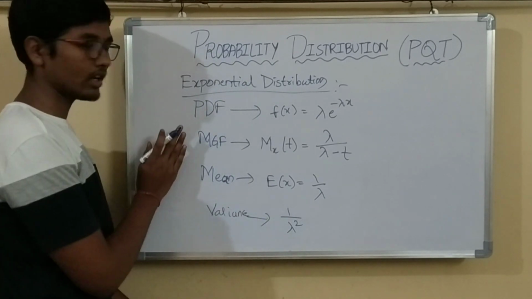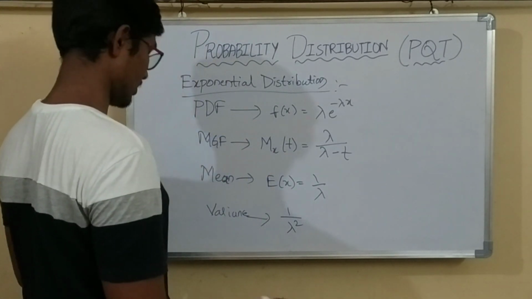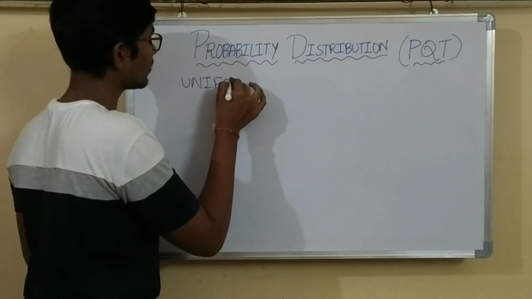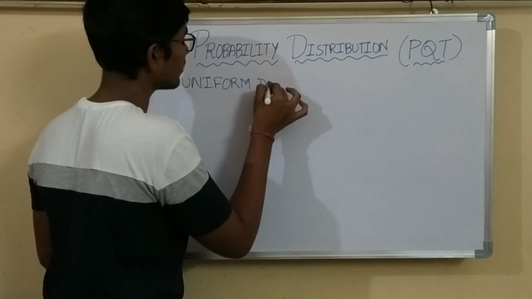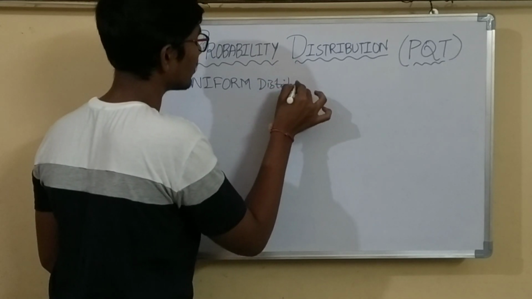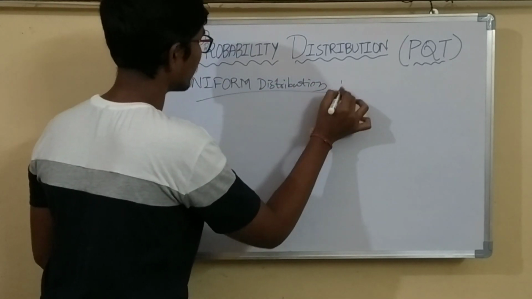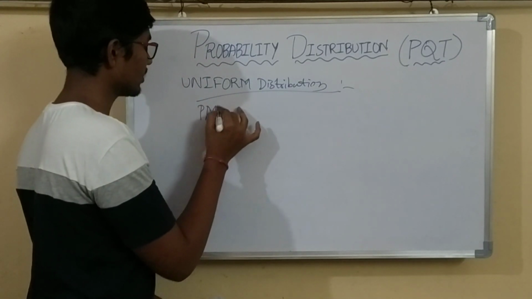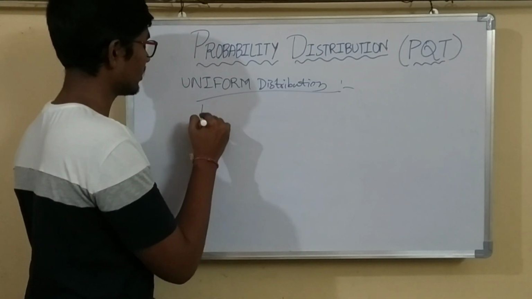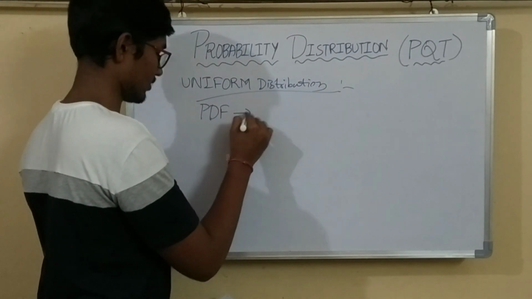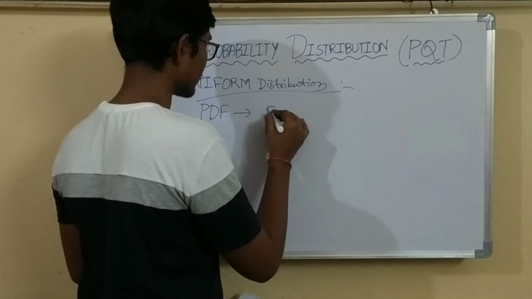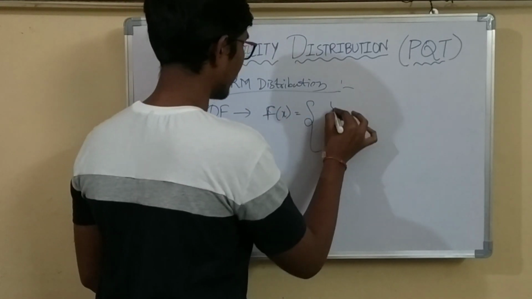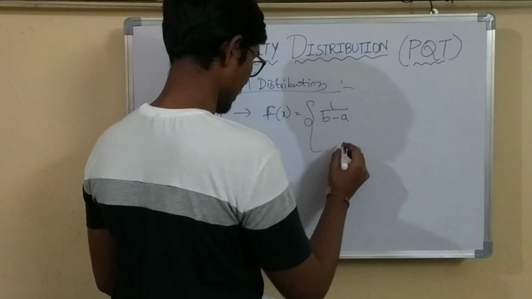Now note it down, and now let's see one more distribution, that is uniform distribution. Here the formula for PDF of uniform distribution is f of x equals 1 by b minus a, and 0.